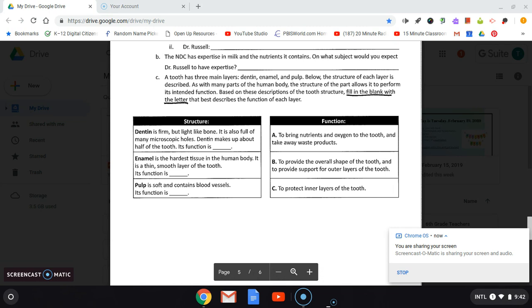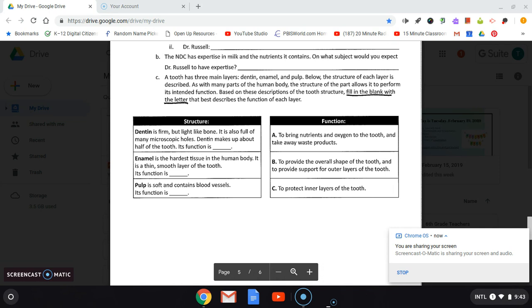Structure number 2 is the enamel. It's the hardest tissue in the human body. It is a thin, smooth layer of the tooth. Its function is to A, bring nutrients and oxygen to the tooth and take away waste products. B, provide the overall shape of the tooth and provide support for outer layers of the tooth. Or C, to protect inner layers of the tooth.